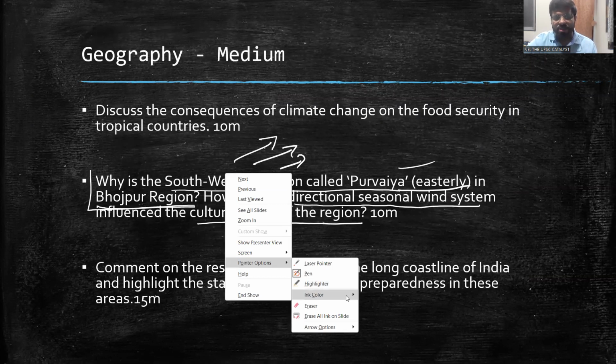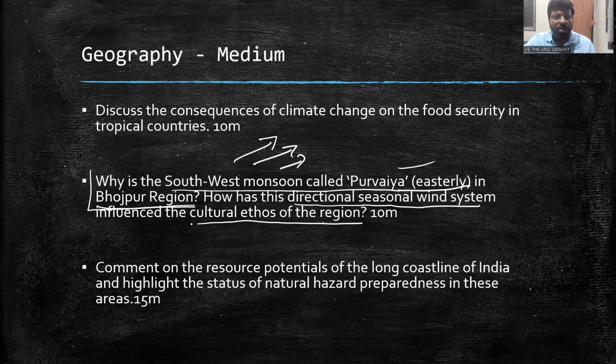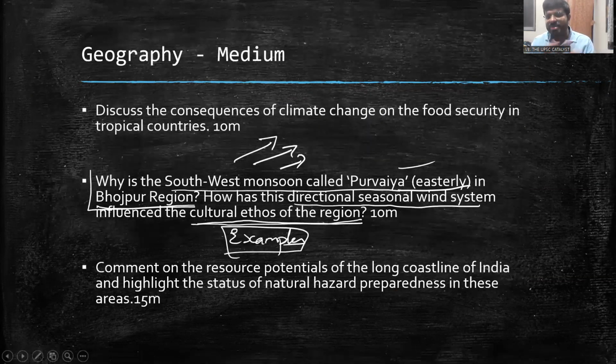And if you see this question, this part is easy. Then comes the problem: influence on the cultural ethos of the region. Unless and until you know about the Bhojpur region, the examples of the cultures, say in food, in the dances, in the poems, all such things, we cannot answer. Whereas people of that region can answer. That is the only difficulty. But the remaining can all be answered. Even the basic structure can be prepared if you apply your mind.